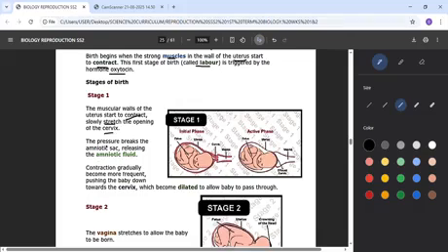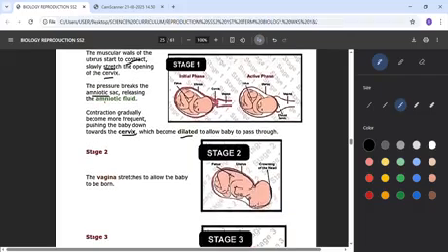So the pressure breaks the amniotic sac, that means where we have the amniotic fluid, the water within the womb. So it will release the water. Contractions gradually become more frequent, pushing the baby down towards the cervix, which becomes dilated to allow the baby to pass through. So that's stage 1, as you can see on the screen. Here the baby was inside the womb, but here the cervix has opened through that contraction.